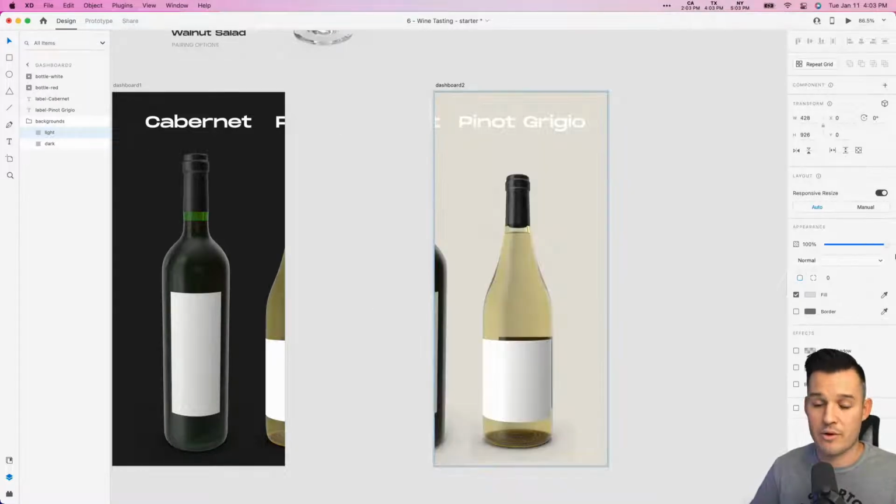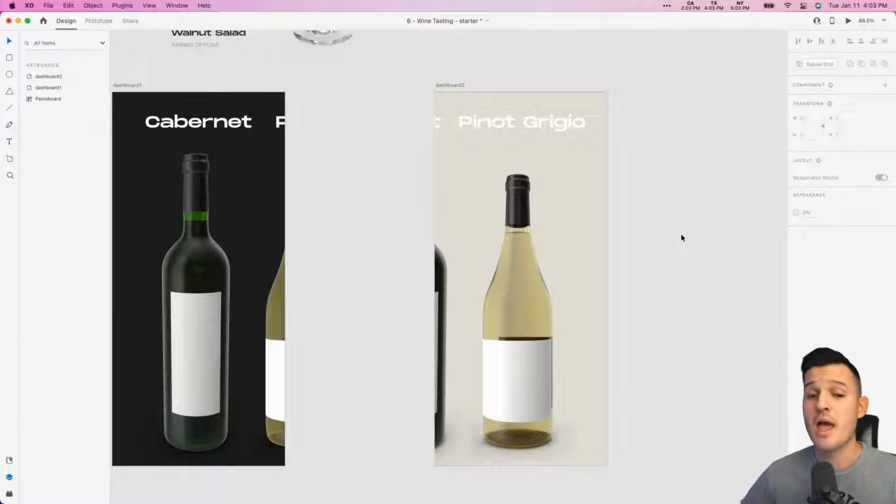And then we'll bring the opacity of our light background to 100% opacity.